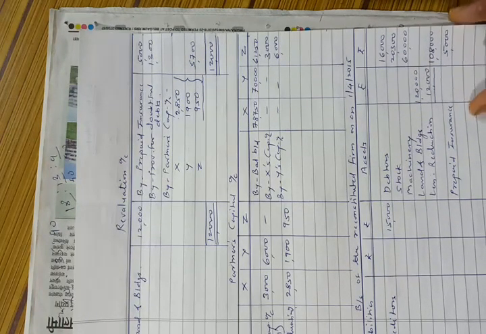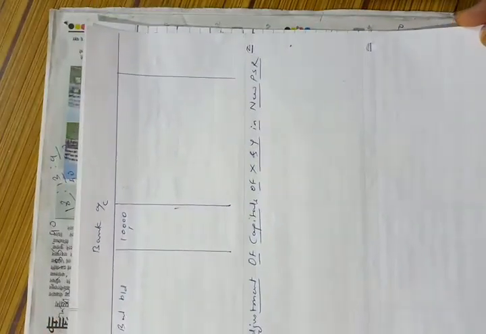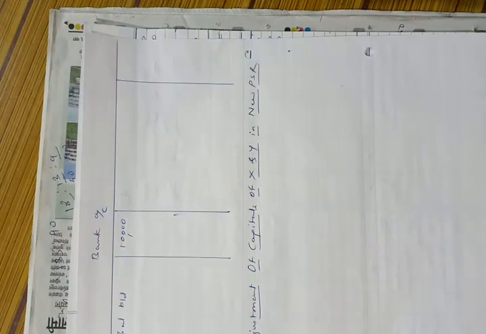Okay, now we have to make the adjustment of capitals. So here we will solve a working note. Adjustment of capital of X and Y in new profit sharing ratio. Let's tally first the retiring partner's capital account.